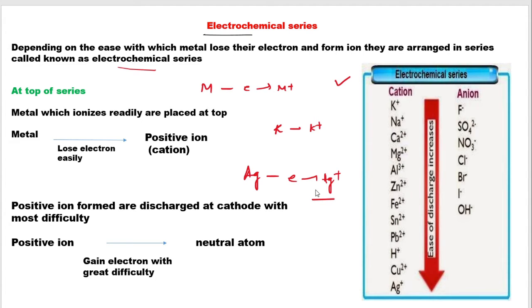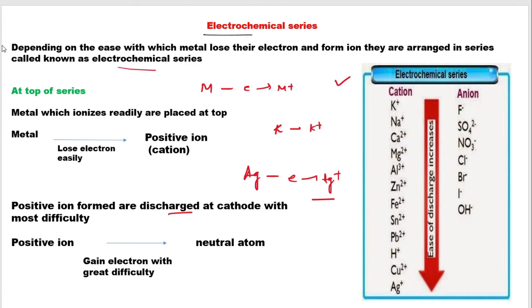Now, the cations placed at the top are very difficult to discharge at the cathode. That means the cations at the top will not easily get discharged at their respective electrodes; they will rather stay in their cationic form. Similarly, anions also gain electrons to form ions, and the anions placed at the top of the series find difficulty in getting discharged at their respective electrodes.